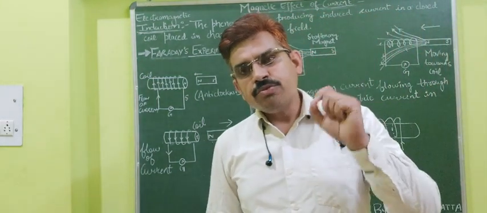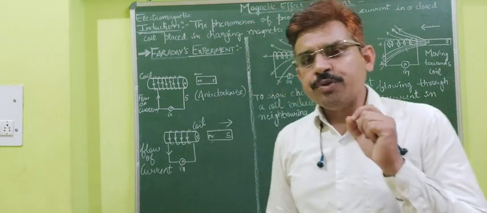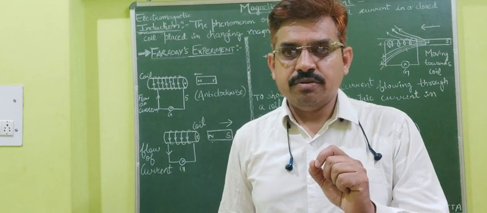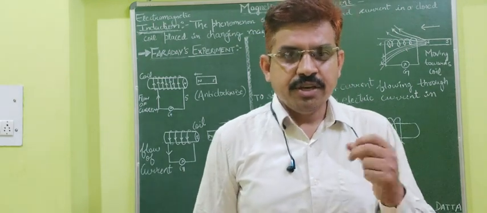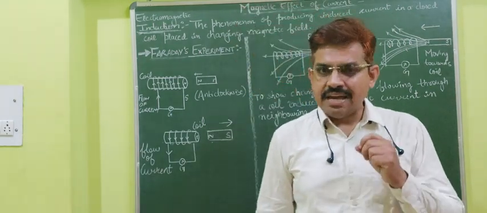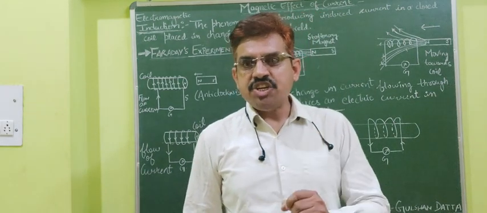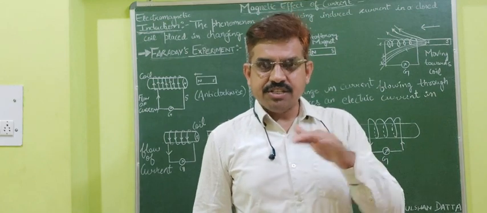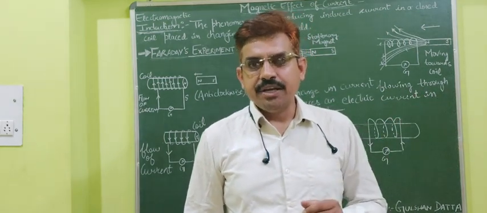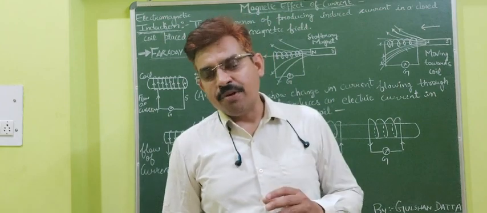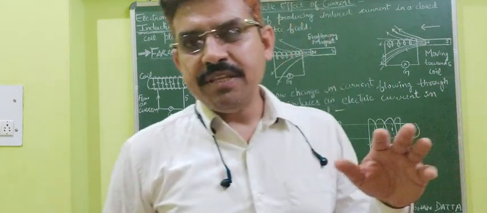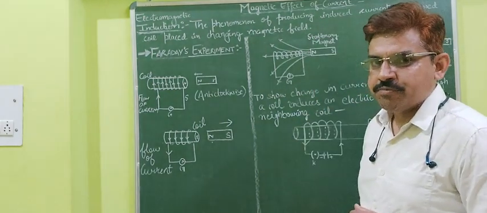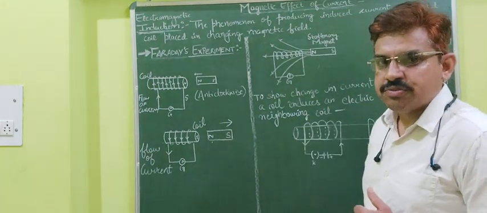I also want to share that, in order to produce induced current, the important word is change. But what do we have to change? We have to change the magnetic field at every point. If there is a change in the magnetic field, then definitely current will be there. If there is no change, no induced current will be there. This is the important concept. So let us start with how we can produce the induced current.